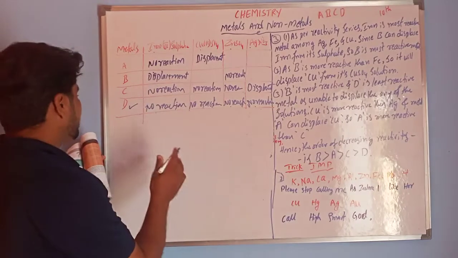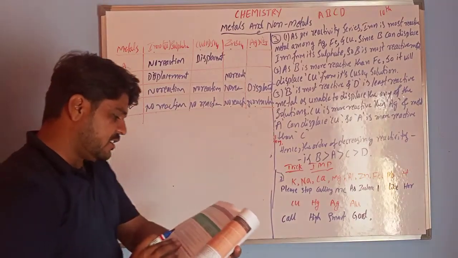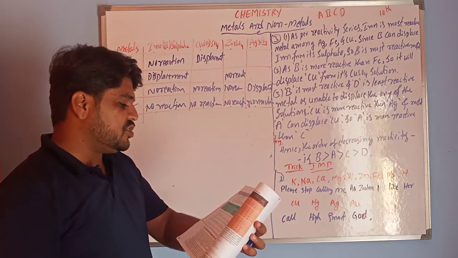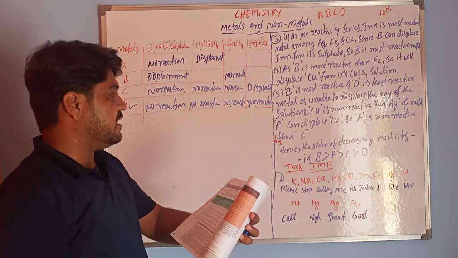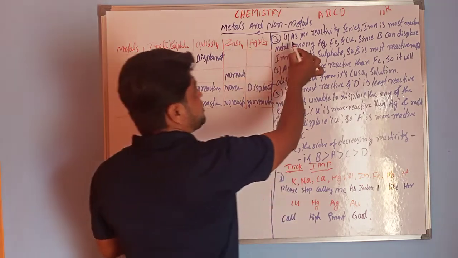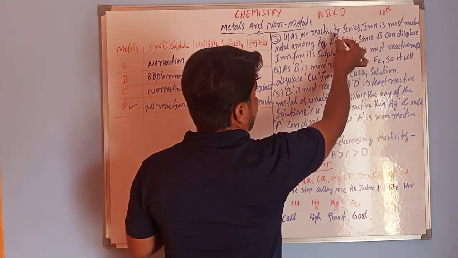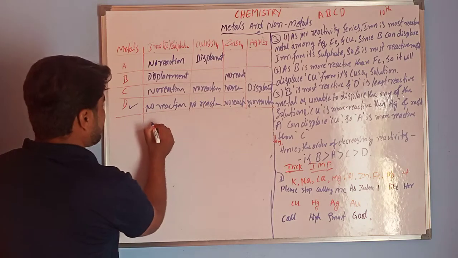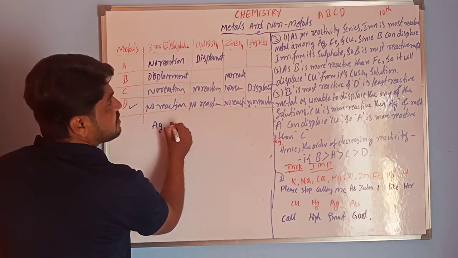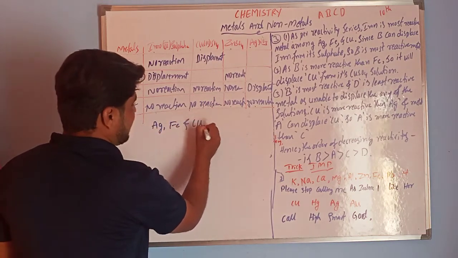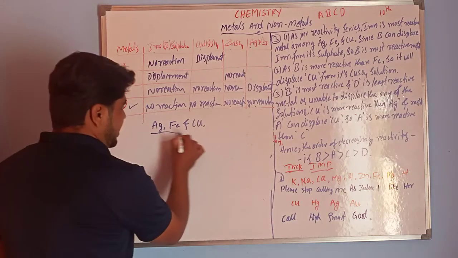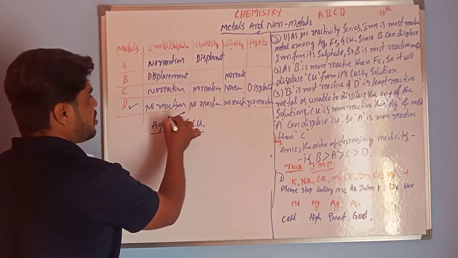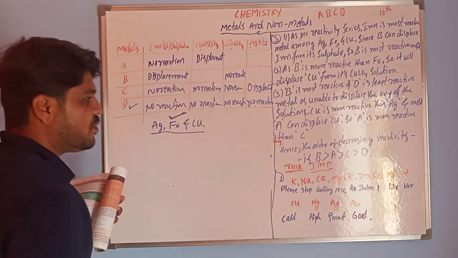So the first question is: which is the most reactive metal? See the answer, as per the reactivity series. We have silver, iron, and copper. Among these, iron is the most reactive.